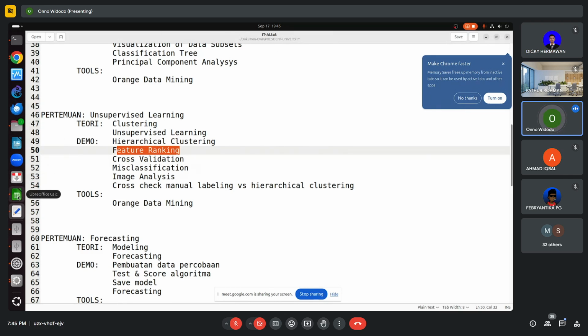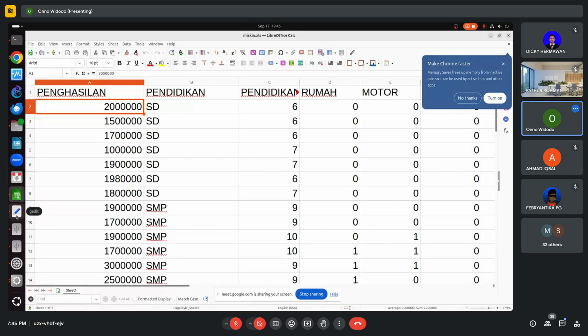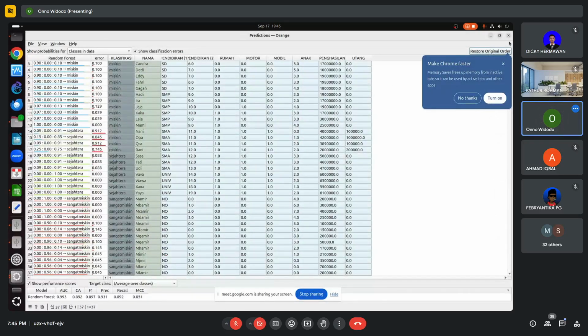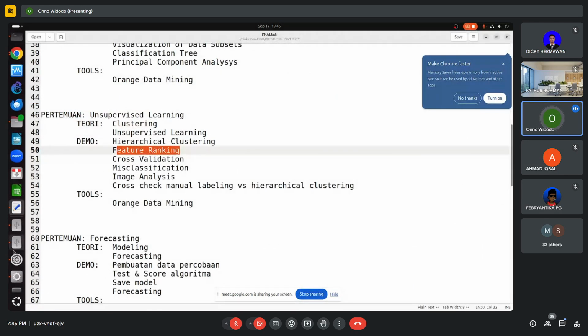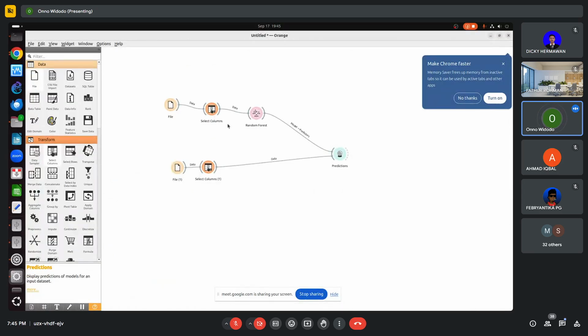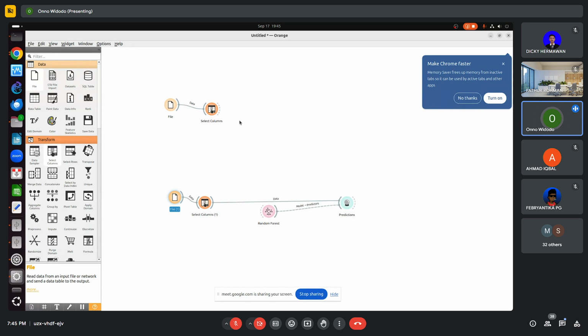Let me see. Where is this? Okay. Oops. I hope I'm not closing something more. Okay. Now, to see the feature ranking, we can remove this line. Okay. We can disconnect the program like this.